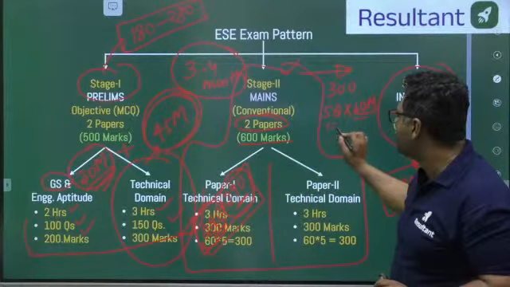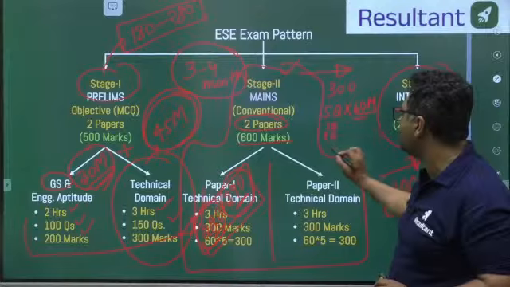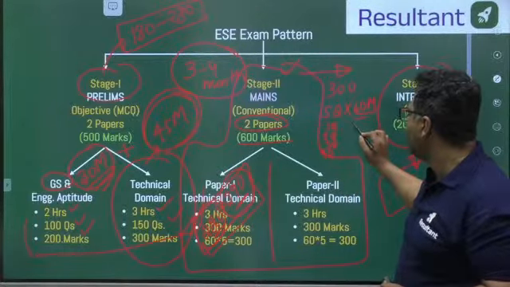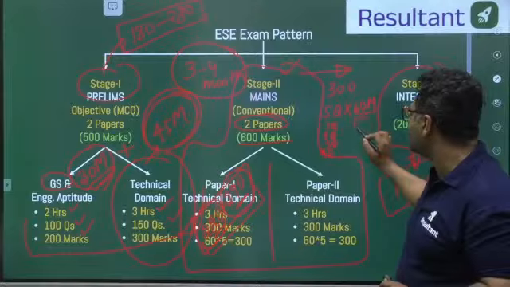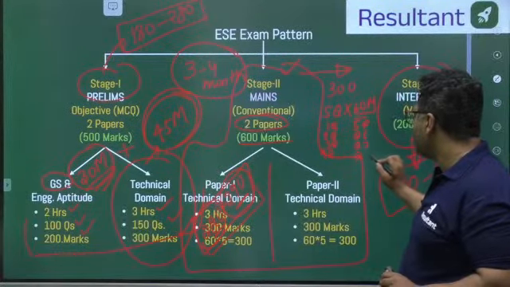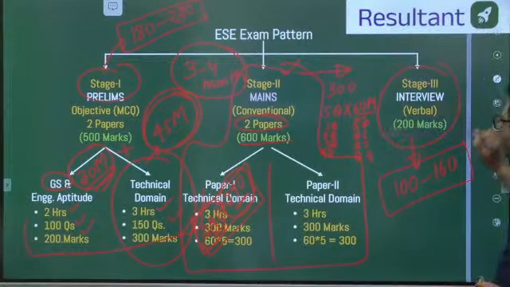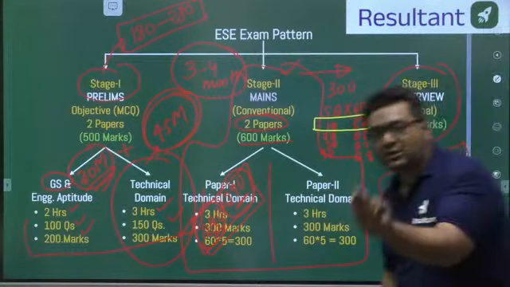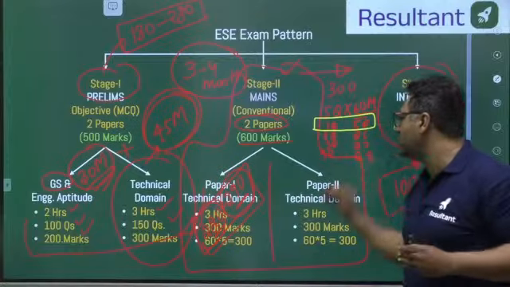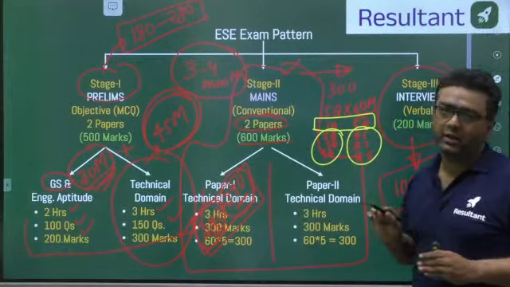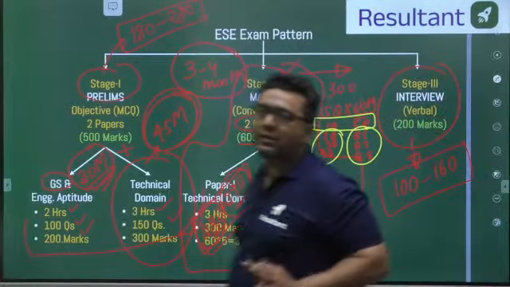Section 1 has question number 1, question number 2, question number 3, question number 4, likewise. And here also you will have question number 1, question number 5, question number 6, question number 7, question number 8. Out of these 8 questions, question number 1 and 5 are going to be compulsory. And for the rest 3 questions, you can take 1 from here, 2 from here, or 1 from here, 2 from here. This is how you need to take the questions.